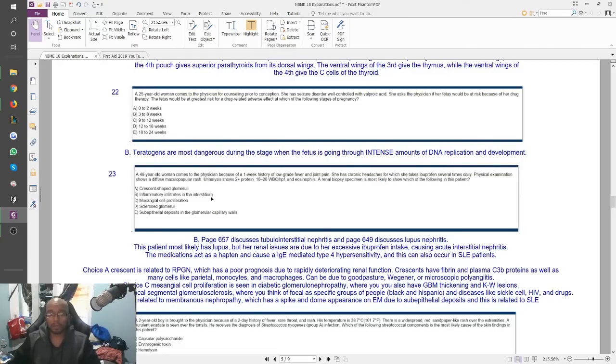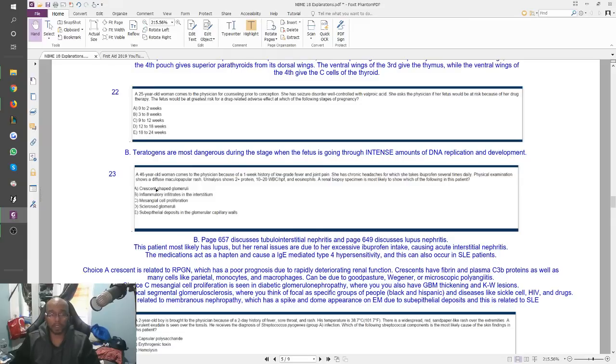But at the same time, she also has a maculopapular rash. She has proteinuria, which also seems like she might have lupus too. So she's got two different sets of issues that could both be presenting, or either one could be presenting in her renal biopsy, which is what makes this a poor question in my opinion, because they're testing you on two different possibilities. So now you have to see if they have both answer choices in the question. So what would you find on her biopsy?